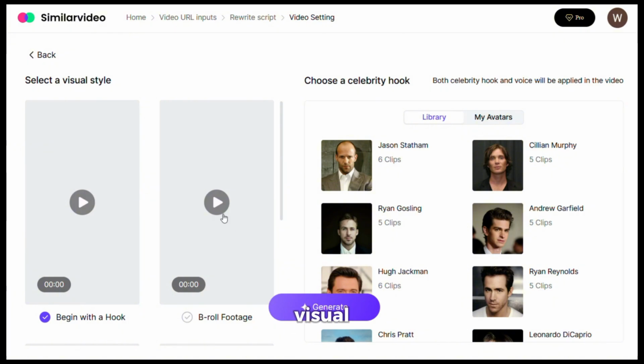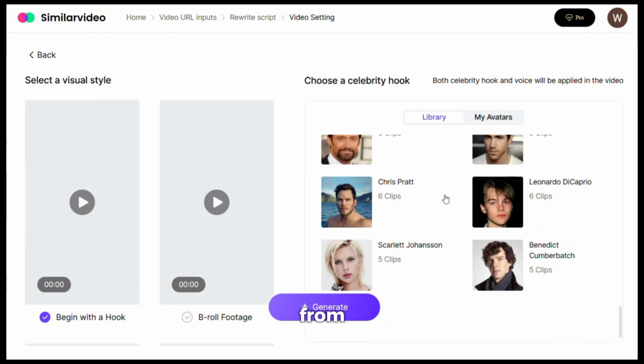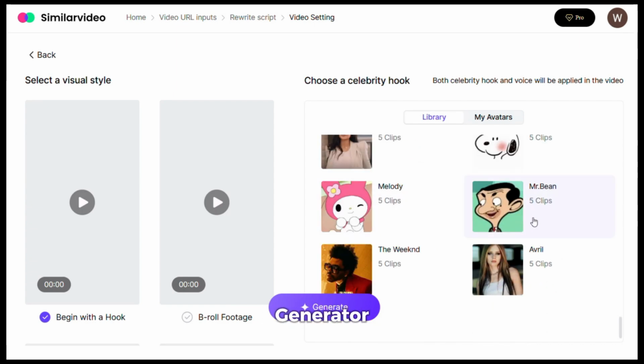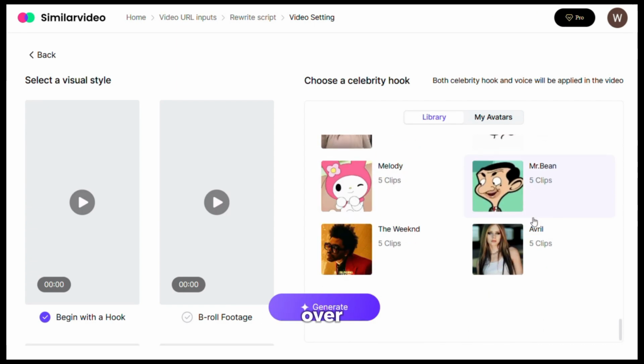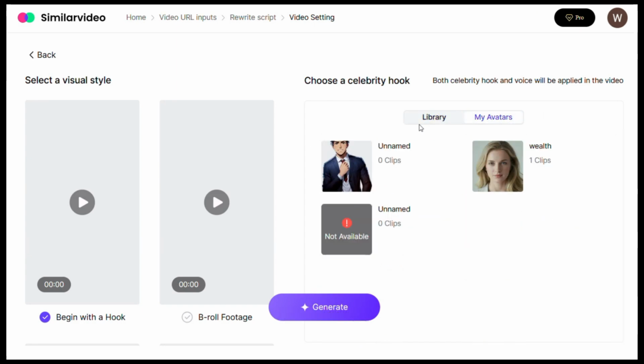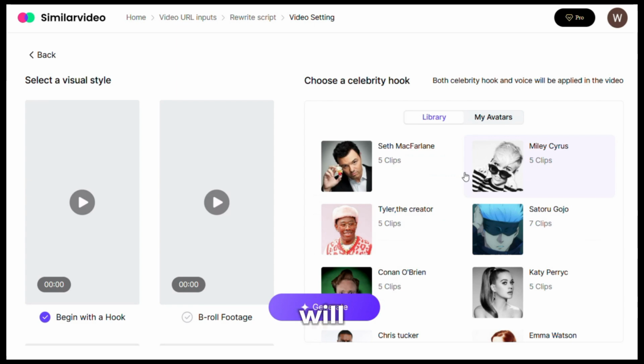You can select a visual style and add a celebrity hook. Choose from a variety of options to make your content stand out. Use the cartoon and celebrity voice generator to instantly convert text into over 100 different voiceovers, adding a fun and engaging element to your videos. And you can also add your own avatars, which I will show you in a bit. Additionally, you'll have access to the hot hook and meme library to find compelling hooks and celebrity themed memes.